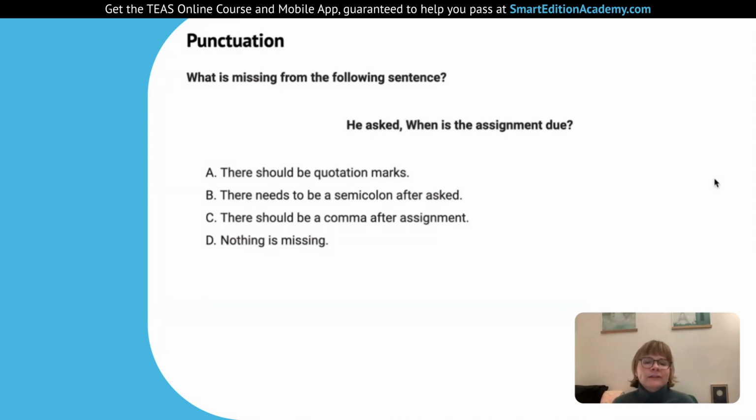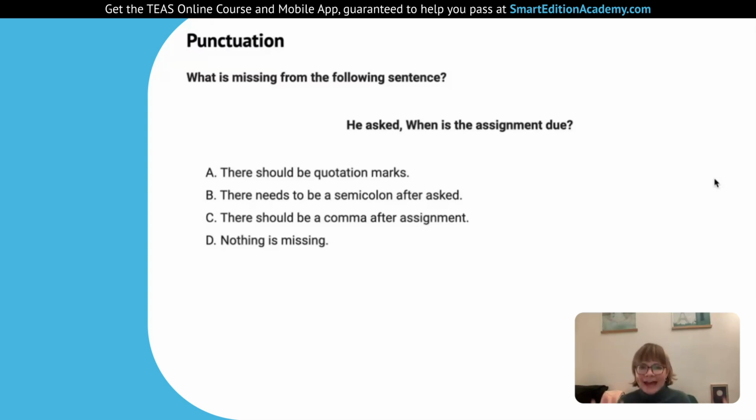So B, there needs to be a semicolon after asked. Well, no, the comma is correct here. So most of the time we're going to have a comma. He asked, comma, and then the quote. She said, comma, and then the quote. In some cases, if you have a long statement, either before or in the quote, you could have a colon, but that's kind of a rare exception.